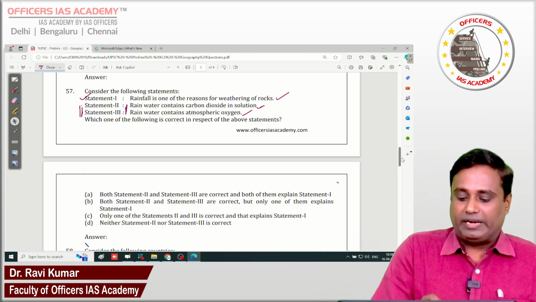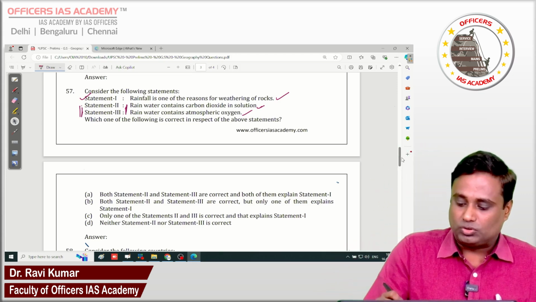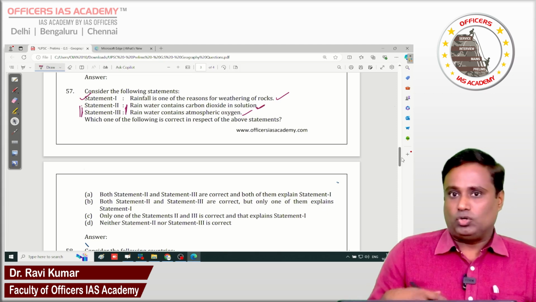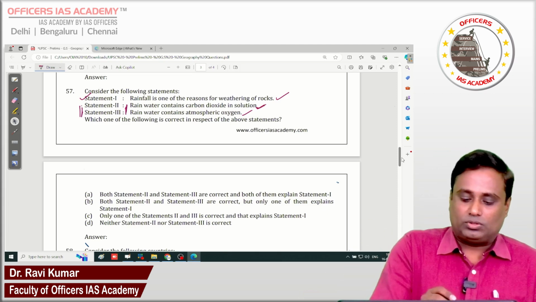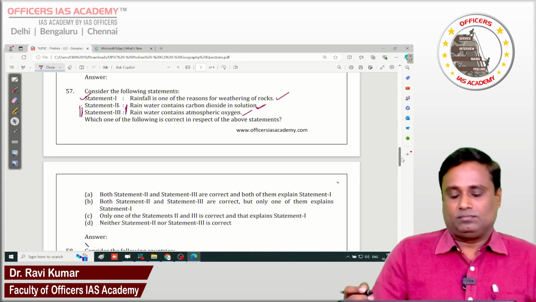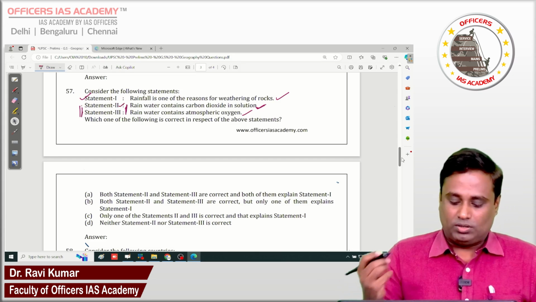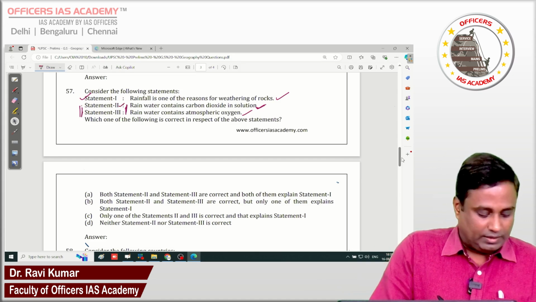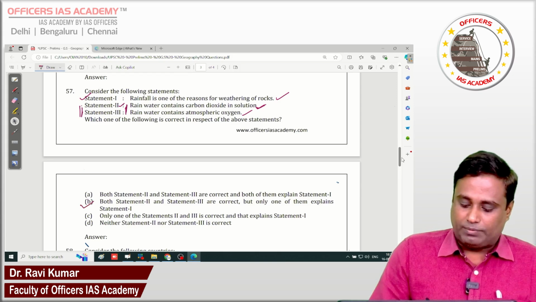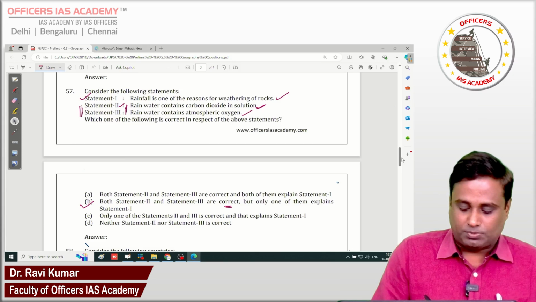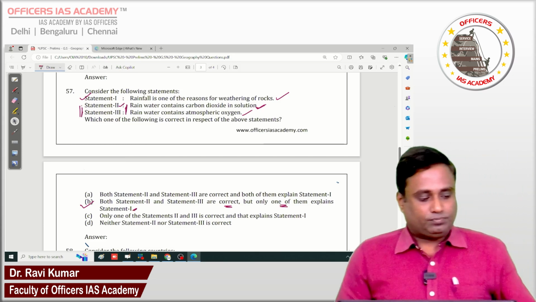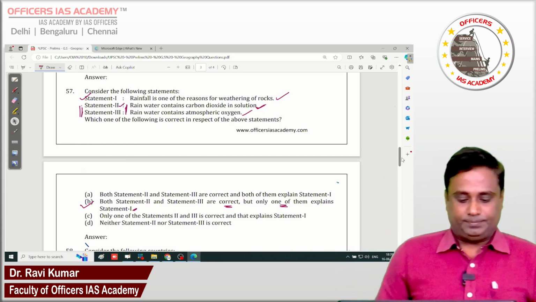As we go here, rainwater containing carbon dioxide in solution will be the primary factor, it will turn acidic, and induce weathering, right? So statement 2 alone will be the explanation for statement number 1. So the answer is B. Both statements 2 and 3 are correct, but only one of them explains statement number 1. So it will be B.